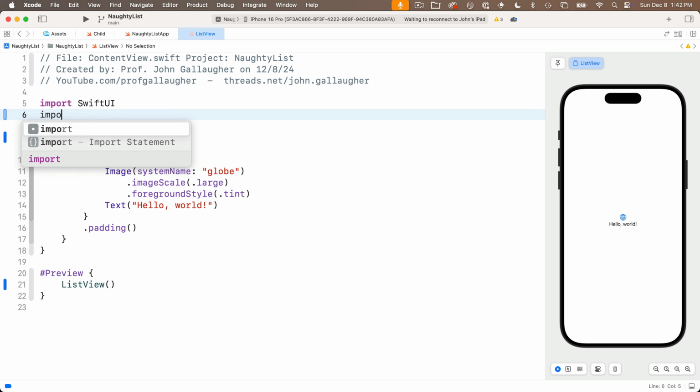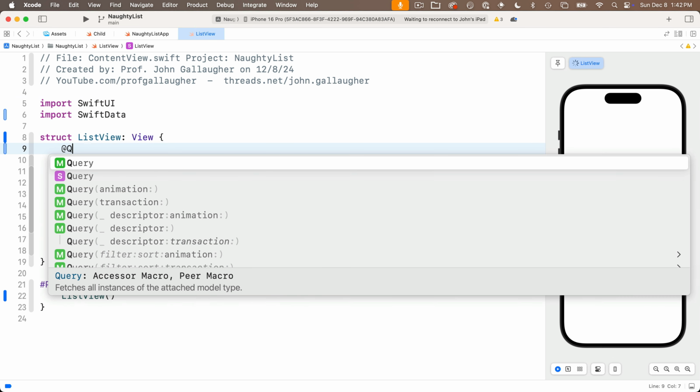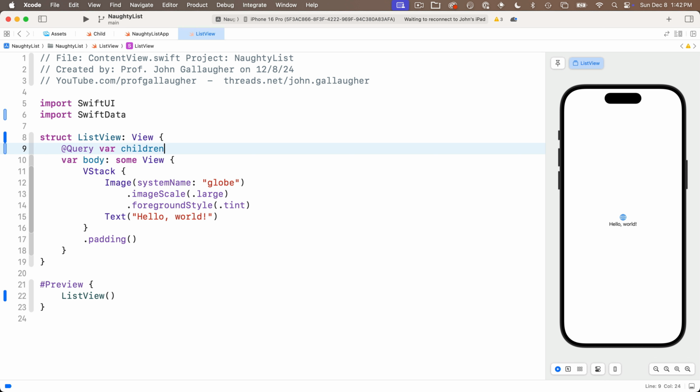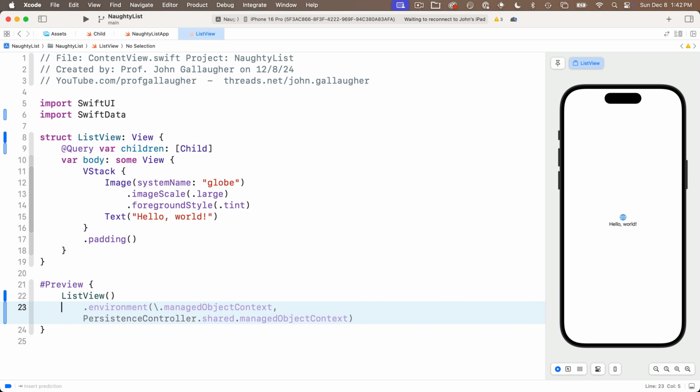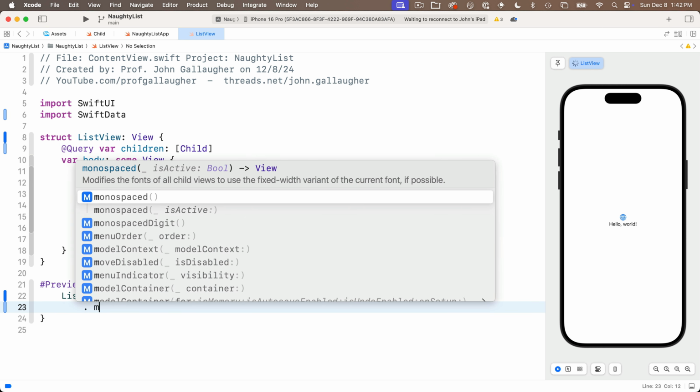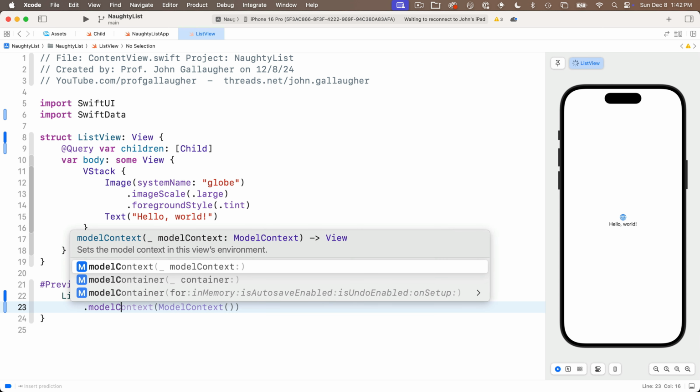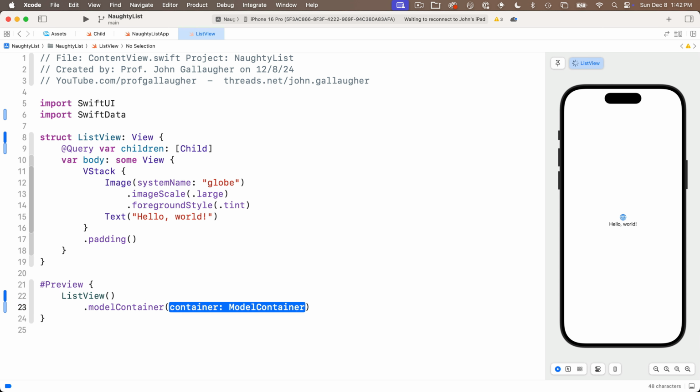So back in our newly renamed ListView, we're going to import SwiftData, and as our first variable inside of the struct definition, we'll say @Query var children colon, and then in between square brackets, capital C Child. We learned this is the ultra easy way in SwiftData that we read all of the data that's of type Child that's been saved as part of this app. Now, we got nothing in here yet, but that's why we created our mock data. So let's head down to the preview, and below ListView, we'll add a .modelContainer modifier, and we'll pass in between parens capital C Child.preview.